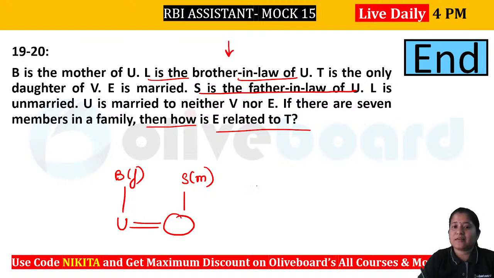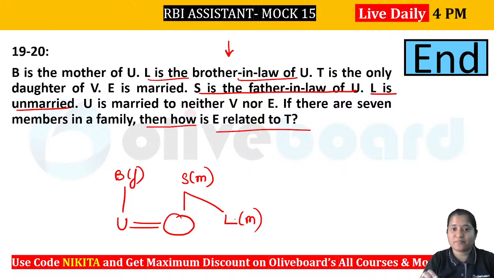So L has to be the brother-in-law of U. Okay, so L is the brother-in-law, and it is also given that L is an unmarried person. So if L is an unmarried person and has to be the brother-in-law, that means L has to be the brother of the spouse of U, because it is not possible that U has a brother or sister and that person is married to L to have L as the brother-in-law, because L is unmarried. That means L has to be the child of S. So this will be your L here, and it is given that L is the brother-in-law, so that means L is a male person. Okay, so now we have got 5 persons in here.